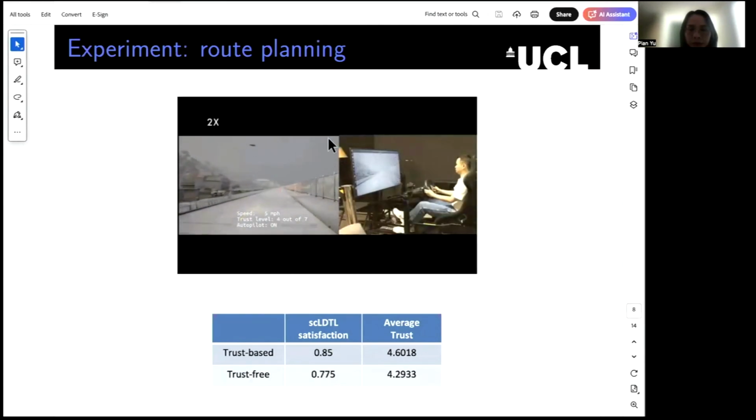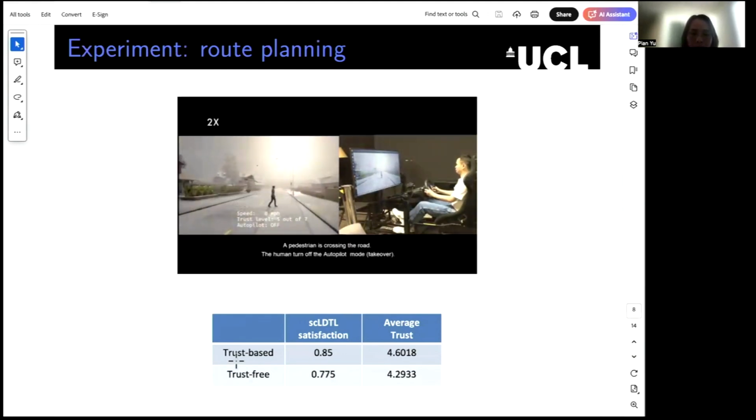Okay, now let's see a video. This video shows how the human's trust level increases or decreases when seeing different road incidents. You can also see how the human switches between autopilot mode and the manual driving mode. Finally, let's see this table, which summarizes the experimental results.